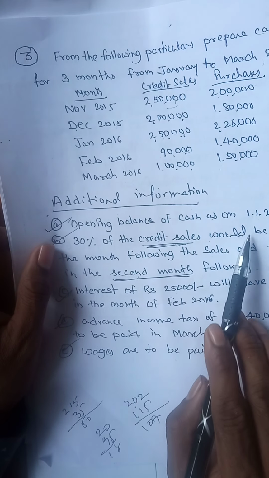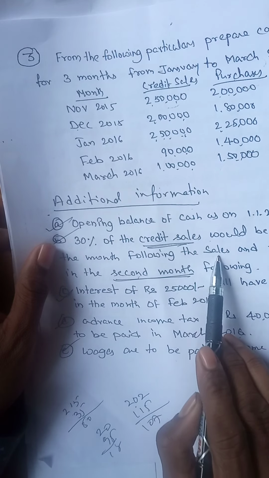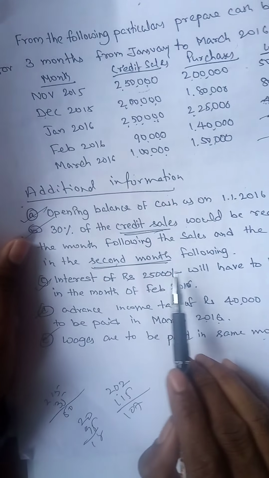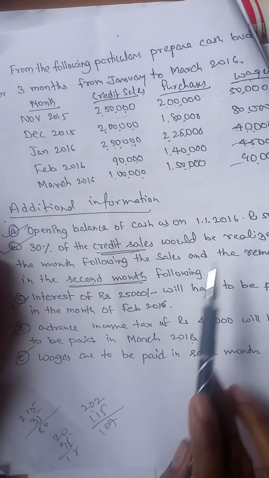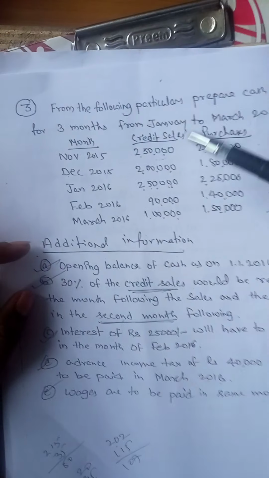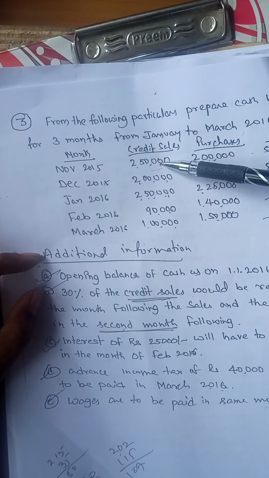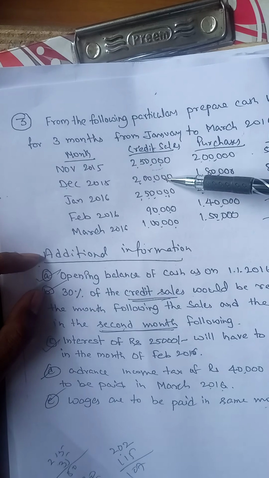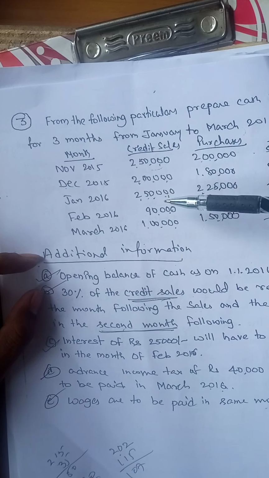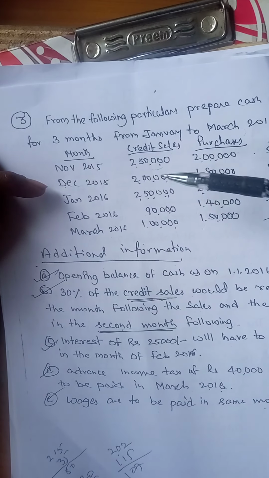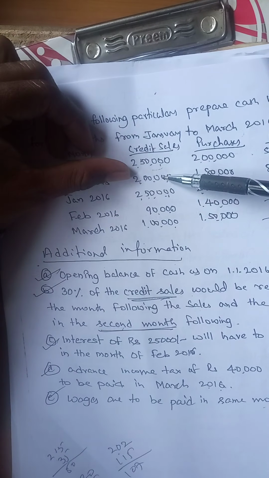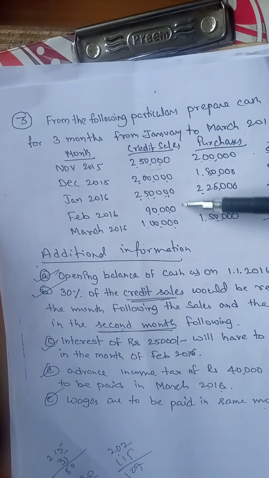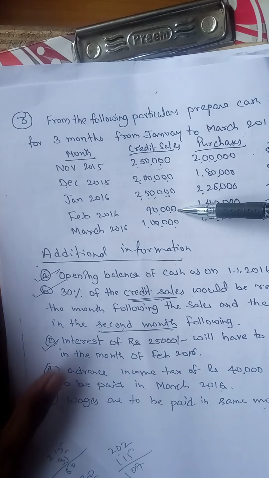Next, 30% of credit sales would be realized in the month following the sales, and the remaining in the second month following. That means if we are selling goods on credit in the month of November, out of this 2,50,000, 30% will be collected in December, and the remaining 70% collected in the month of January. The same rule is applicable for every month. Whatever goods were sold for rupees 2 lakhs, 30% is collected in the next month, and the remaining 70% will be collected the month after. This is the information given.